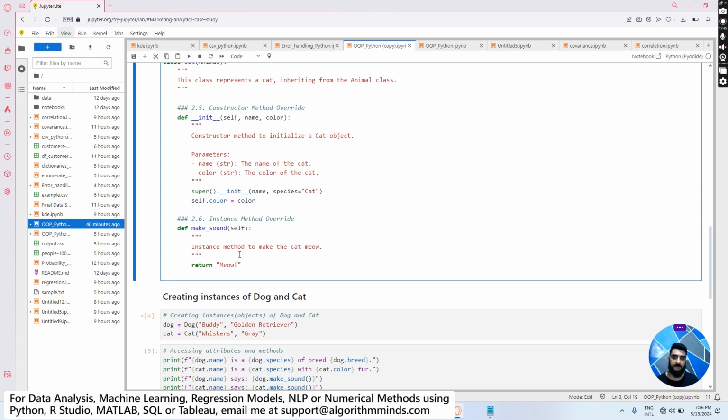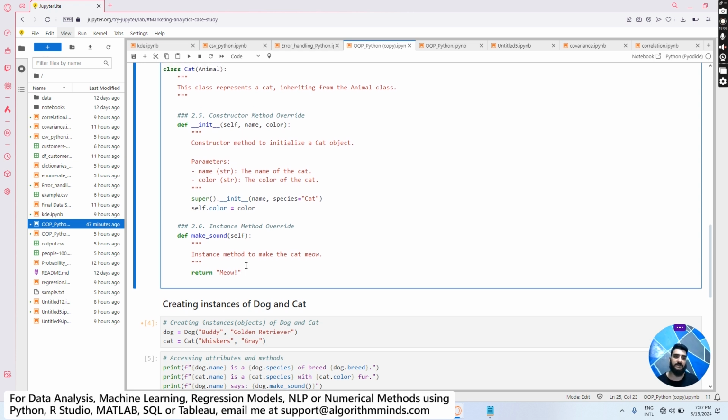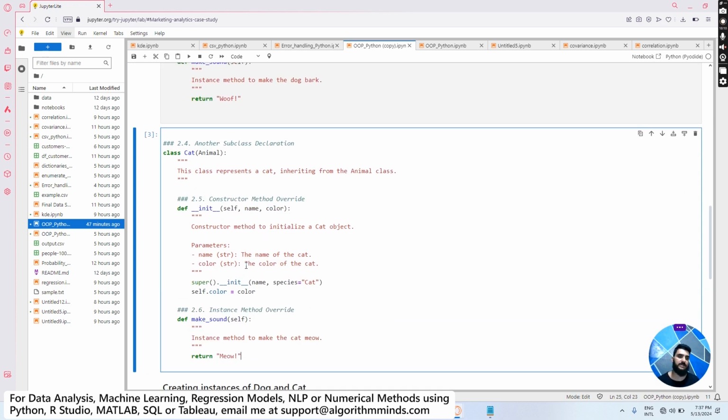And just like earlier, we are overriding the make sound instance method of the superclass with this method, which returns a meow, because our subclass is now a cat, so it makes a sound like meow. That's the idea behind inheritance.